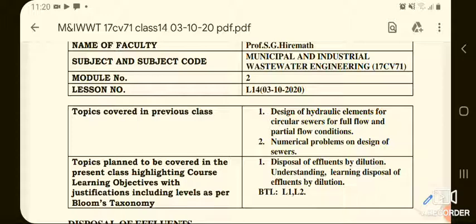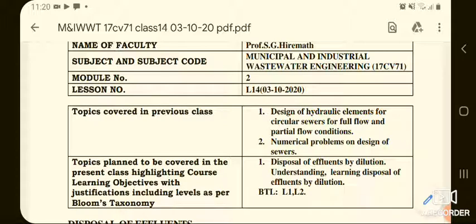Students, in the last class we discussed two topics, that is design of hydraulic elements for circular sewers for full flow and partial flow condition. And also we solved a few numerical problems on design of sewers.